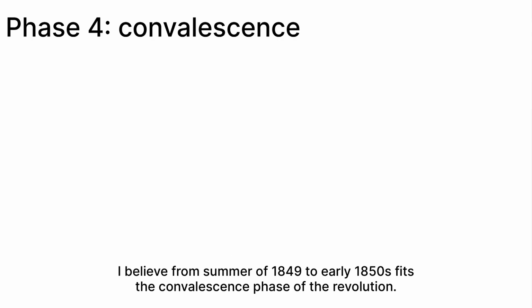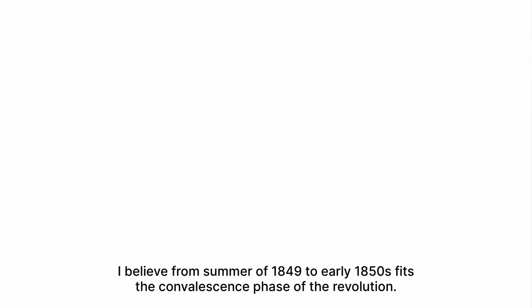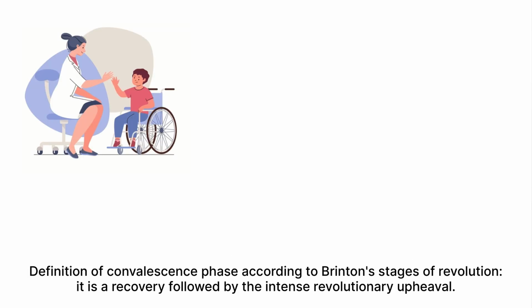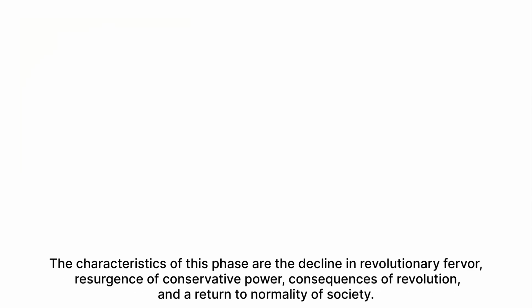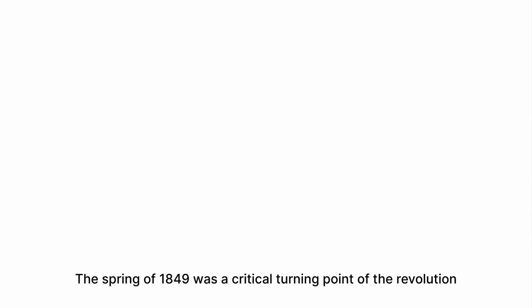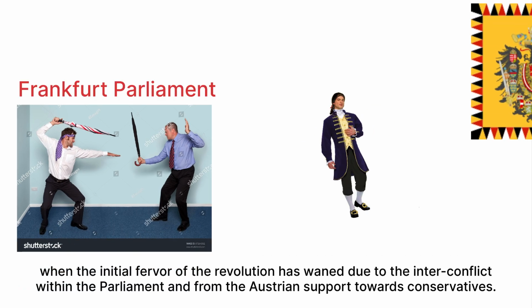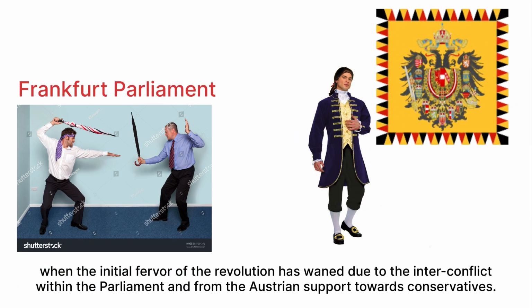to regain power. I believe the period from the spring of 1849 to the early 1850s fits the convalescent phase of the revolution. Definition of the convalescent phase according to Brinton's stages of revolution: it is a recovery followed by intense revolutionary upheaval. The characteristics of this phase are a decline in revolutionary fervor, resurgence of conservative power, consequences of revolution, and return to normality of society. The spring of 1849 was a critical turning point of the revolution, when the initial fervor of the revolution had waned due to the inter-conflict within the parliament and from the Austrian support towards conservatives.